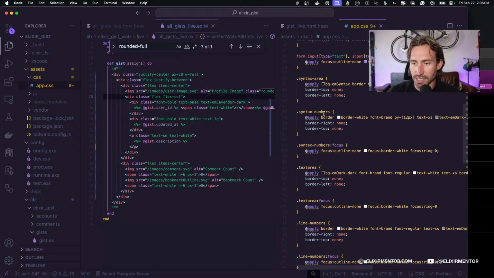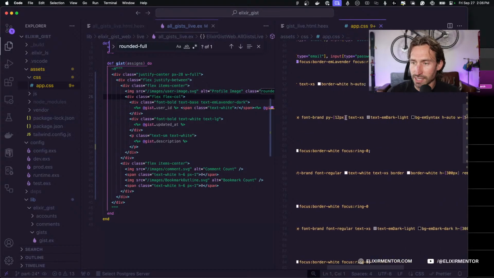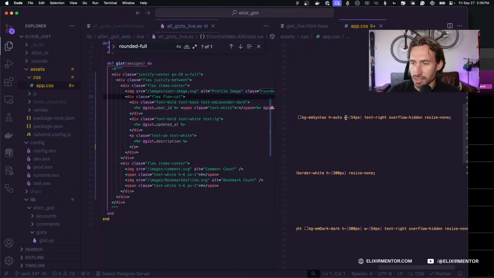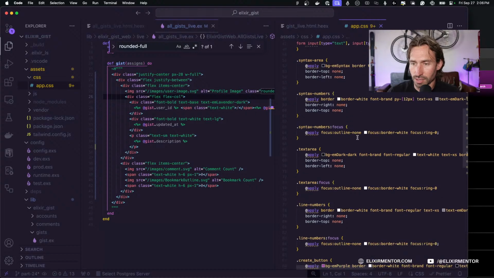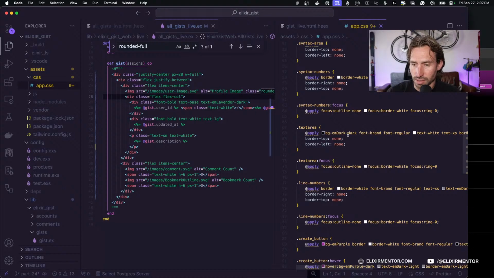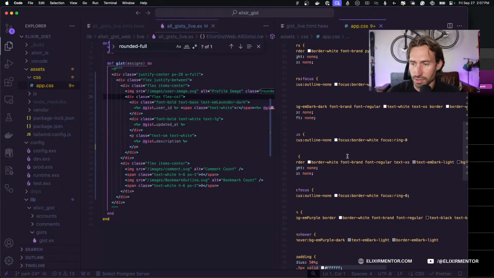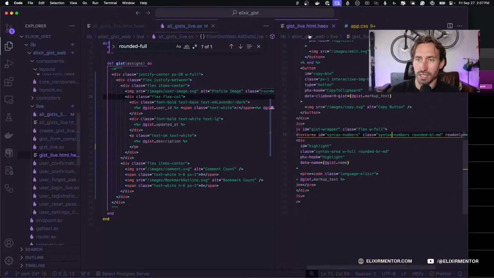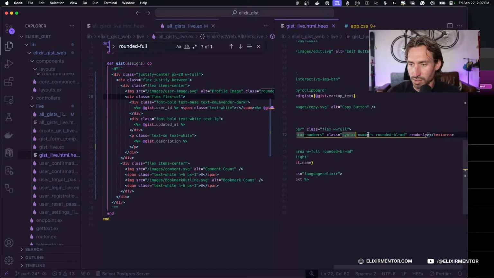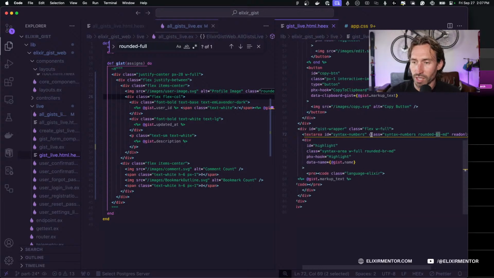All right, so we have our syntax numbers, the unfocused and focused, and we have a border white and border white, syntax area, border white, line numbers. I don't remember. Let's see. Where am I controlling? Oh, here we are, rounded border. So the left side. Okay.